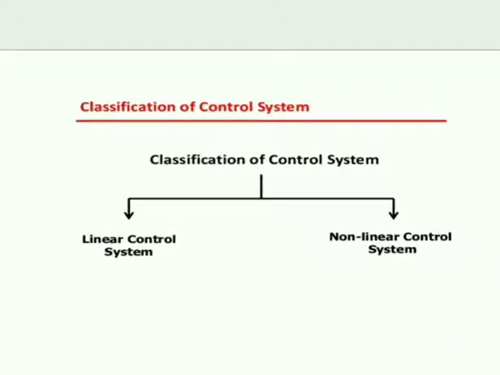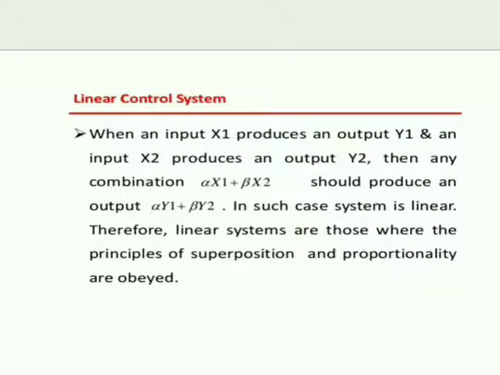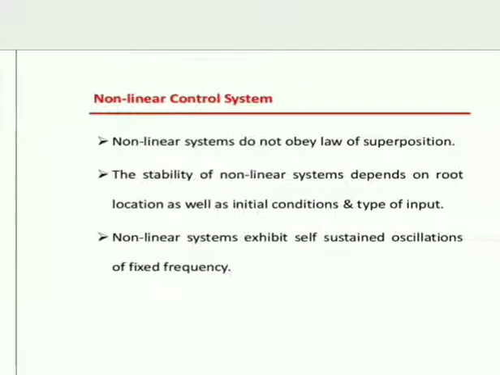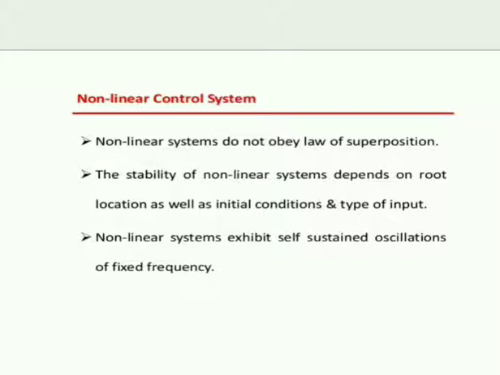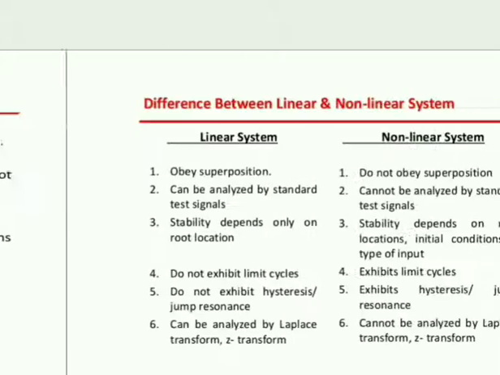Next, classification of control system: linear control system, non-linear control system. What is linear control system? If the principle of superposition and proportionality are obeyed, then it is a linear control system. If the law of superposition is not obeyed, then it is a non-linear control system. The stability of non-linear system depends on root location as well as initial conditions and type of input. The non-linear system exhibits self-sustained oscillations of fixed frequency.